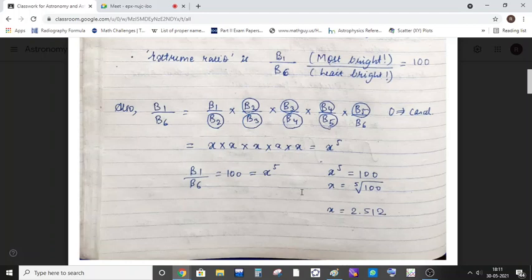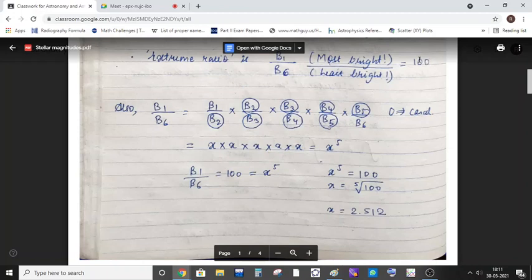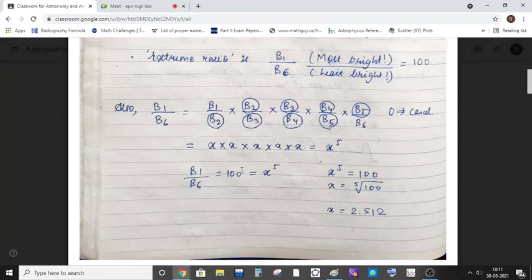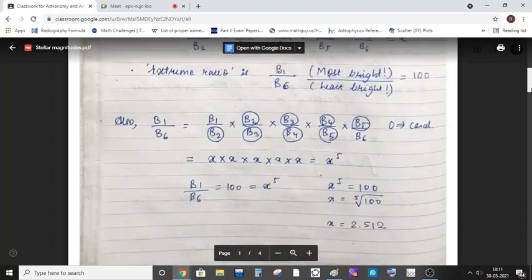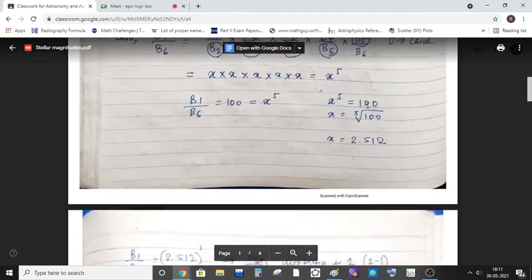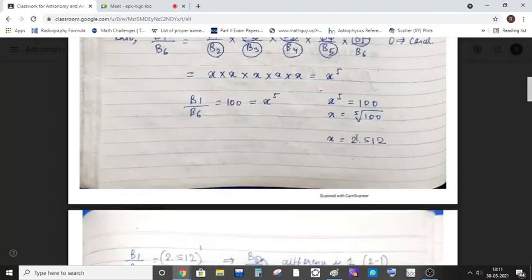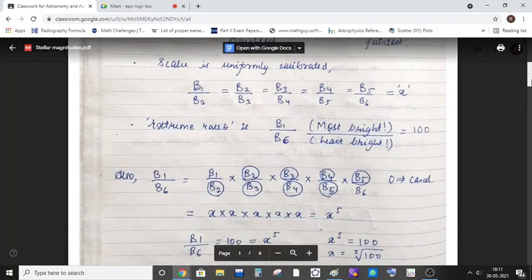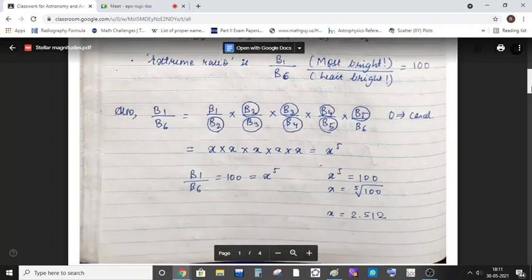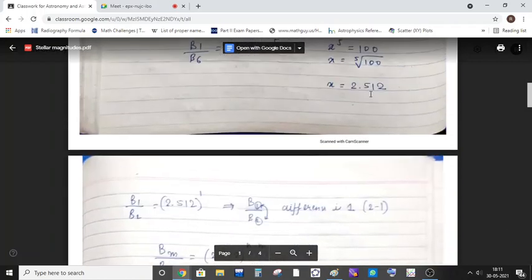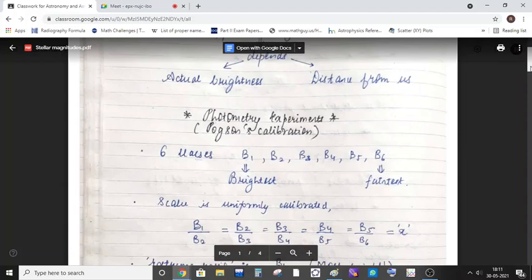Yes. Okay. And we also know that B1 by B6 was experimentally determined to be 100. So B1 by B6, which can be written as 100, can also be written as x to the power 5. Similarly, to find this constant ratio x, x to the power 5 is equal to 100. Take the 5th root of 100 and you will get x as 2.512. So this x was nothing but a number valued at 2.512. Is this particular slide number 1 clear?